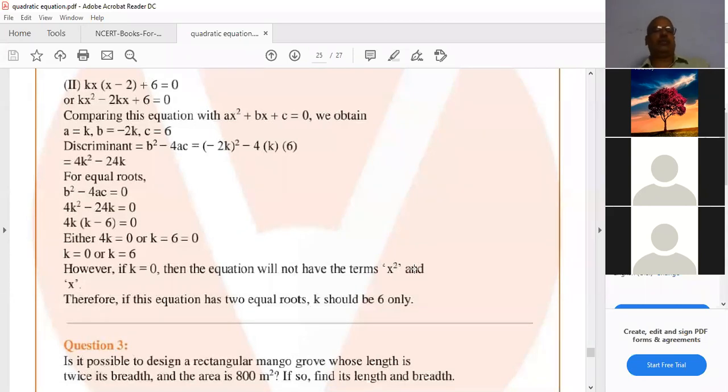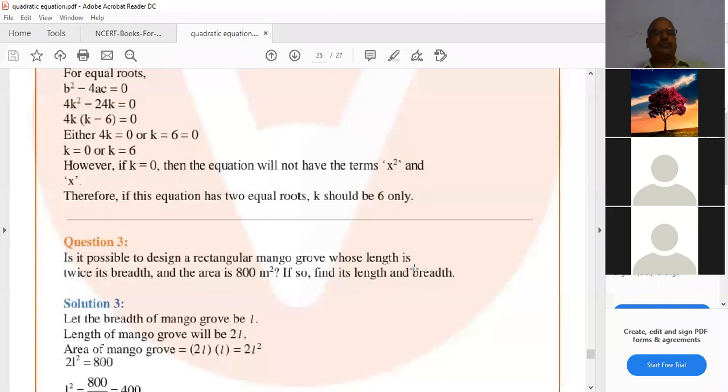Understand? Okay, now understand? Can we go to the next sum? Sir, yes, sir. Now third sum, Amma.